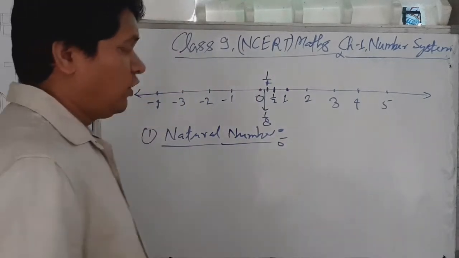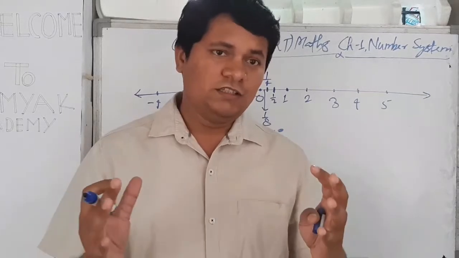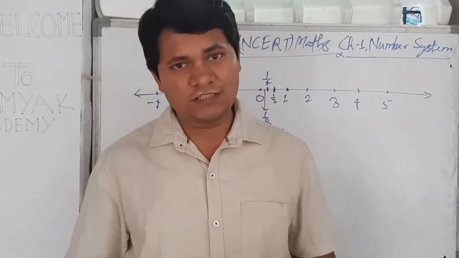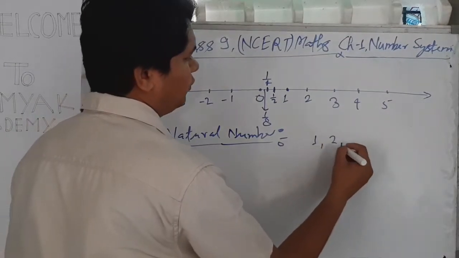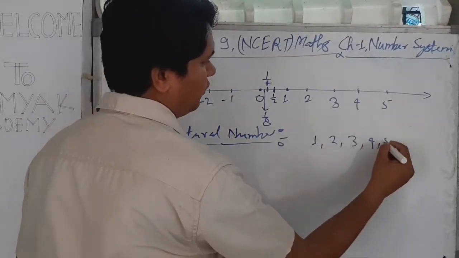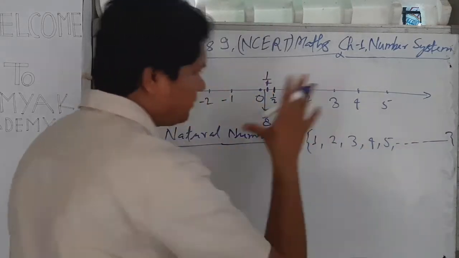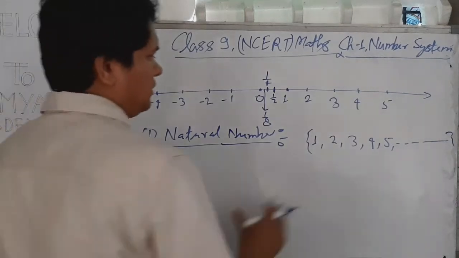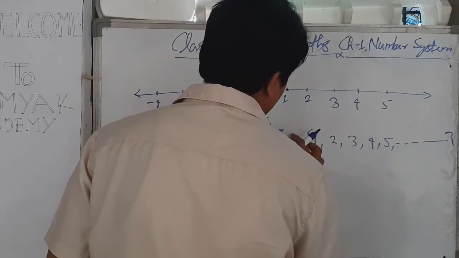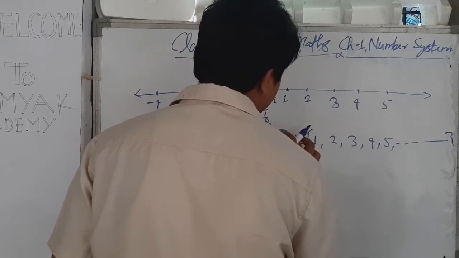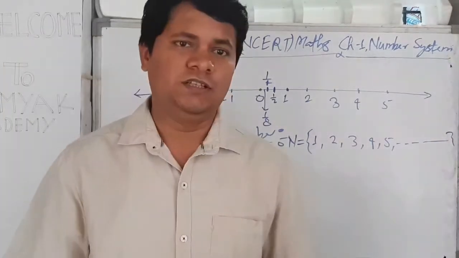Students, you also remember that when we count our strength in the class on some particular day, we start from 1, 2, 3, 4, 5 and so on. So this collection of numbers is called natural numbers, and we use the symbol capital N to represent the collection of natural numbers.